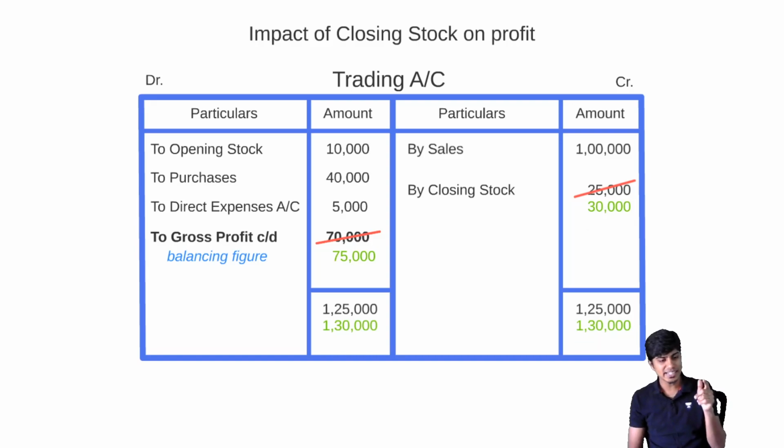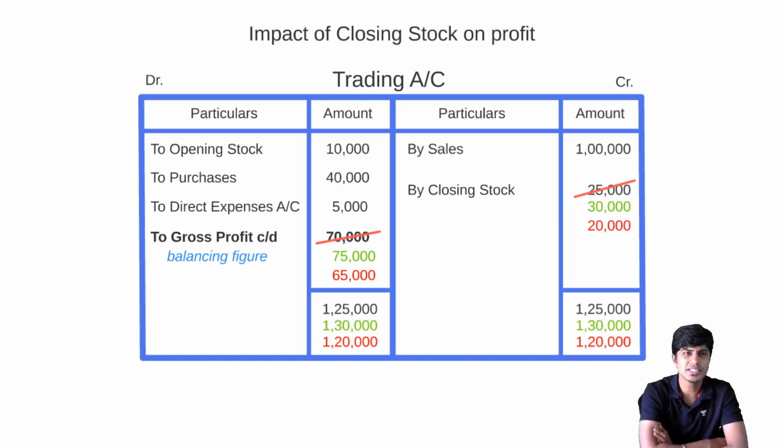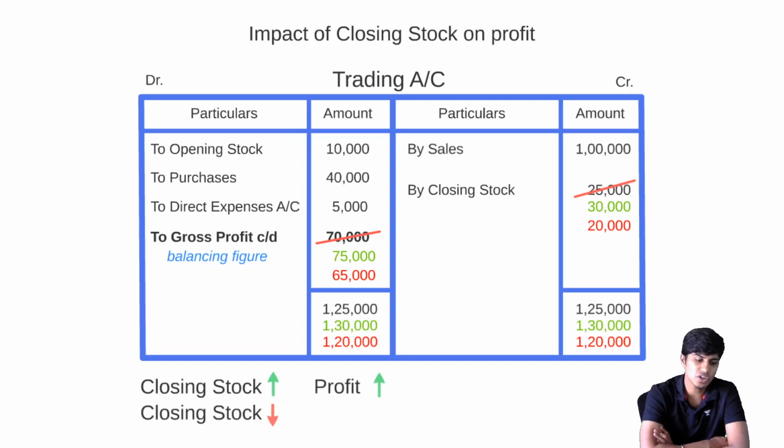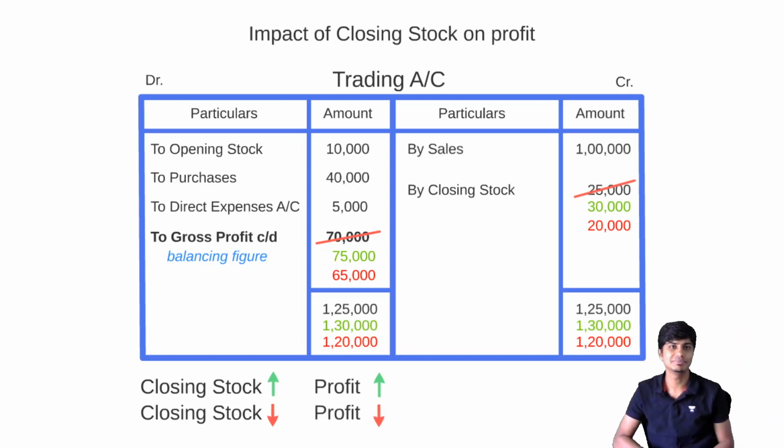If I decrease my closing stock from 25 to 20, then my total will not be 1 lakh 30 or 1 lakh 25. It will become 1 lakh 20, and the total on the debit side will also become 1 lakh 20. Then my GP will become 65,000. The conclusion is simple, guys. If the closing stock increases, profit increases. If the closing stock decreases, profit decreases. Closing stock has an impact on income.